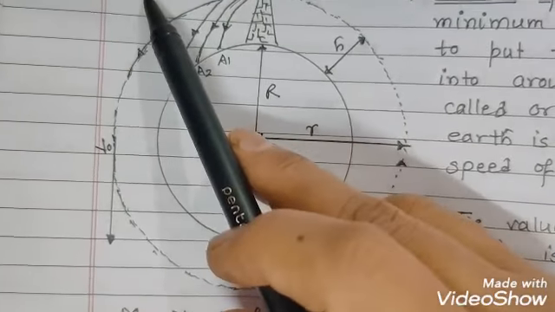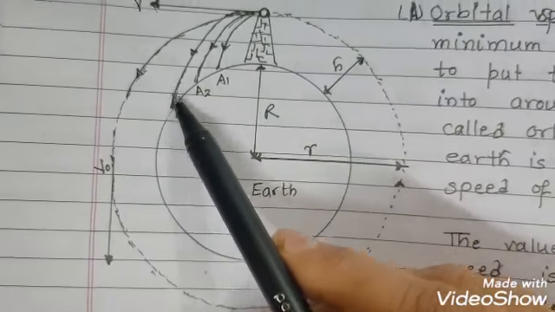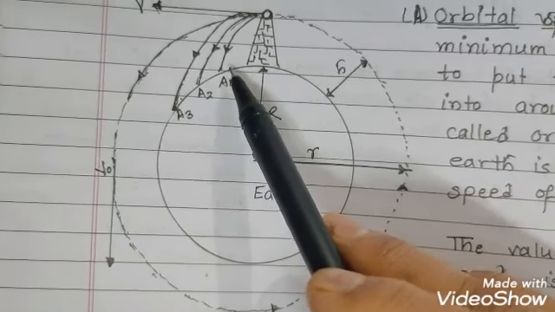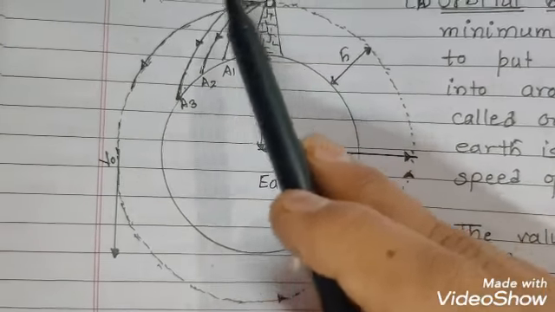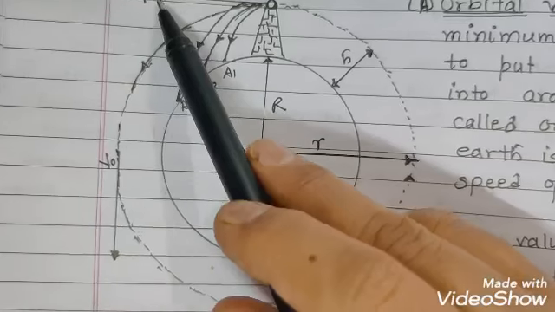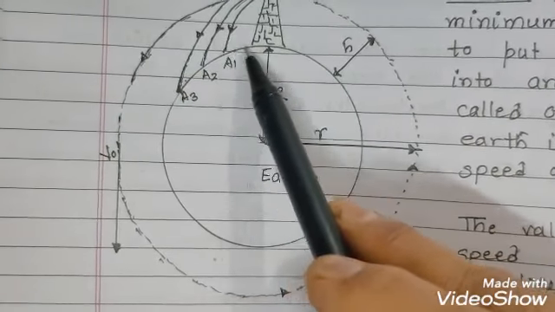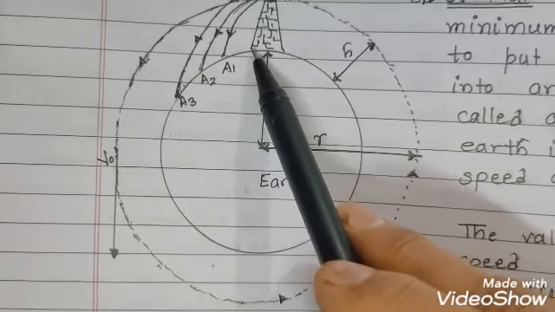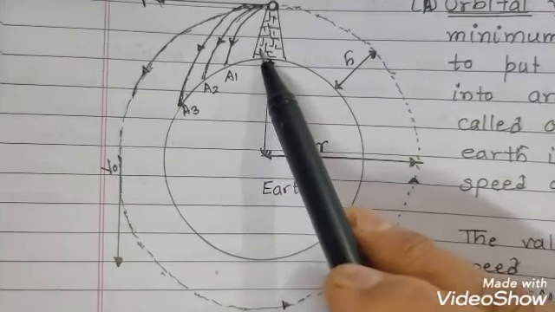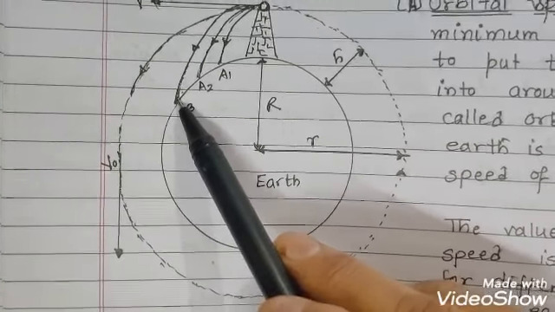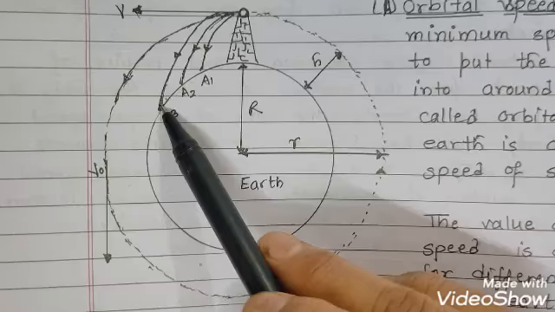Again the velocity increases, so it will touch at A3. As the horizontal velocity increases, the horizontal range also increases: tower to A1, then A2, then A3.